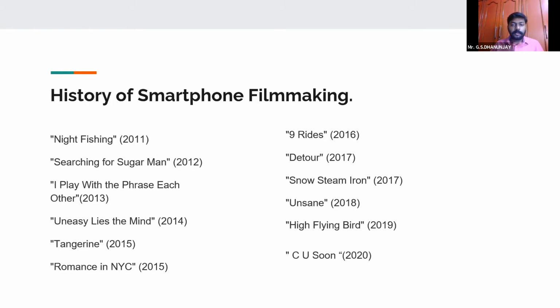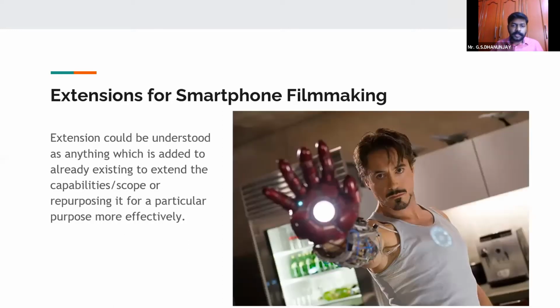And again, a lot of third-party extensions were used in the majority of the films which you see here. It's not just the smartphone, but you have certain extensions which you could use, just like how you use them for filmmaking cameras.